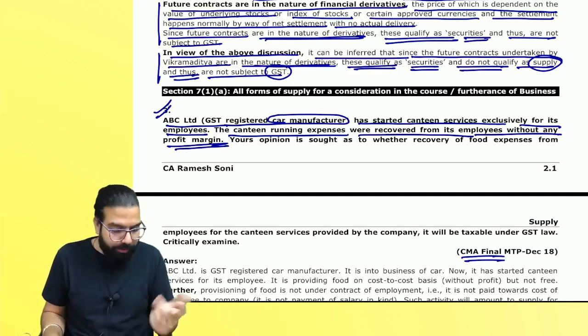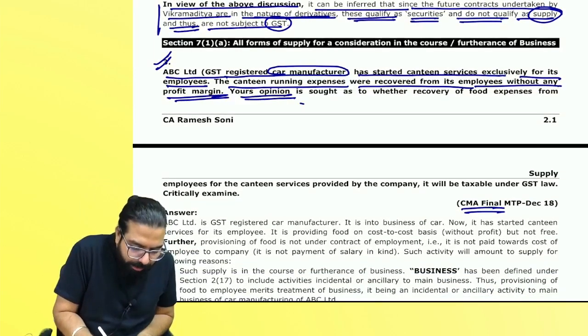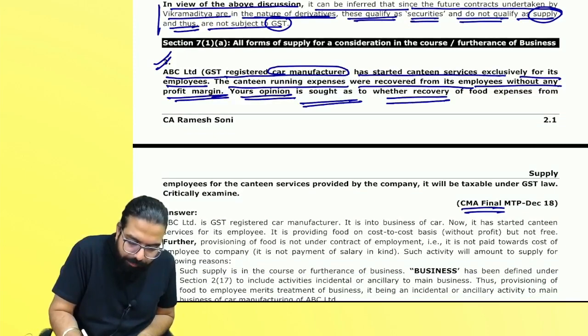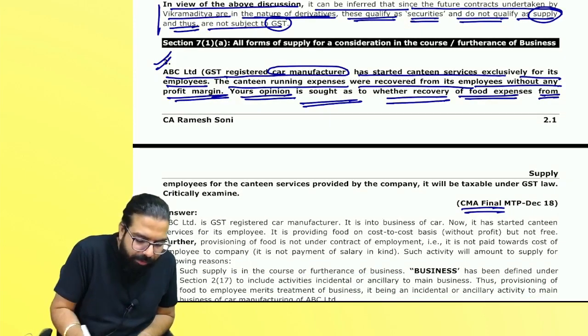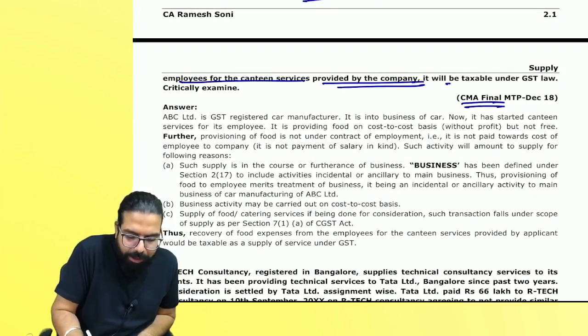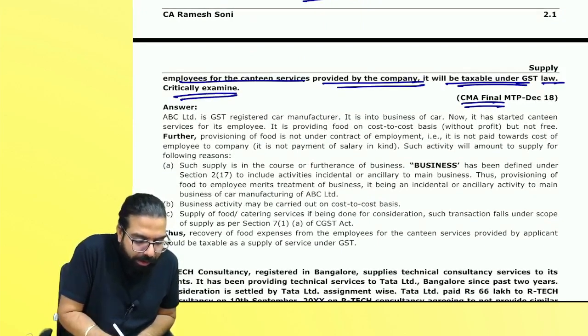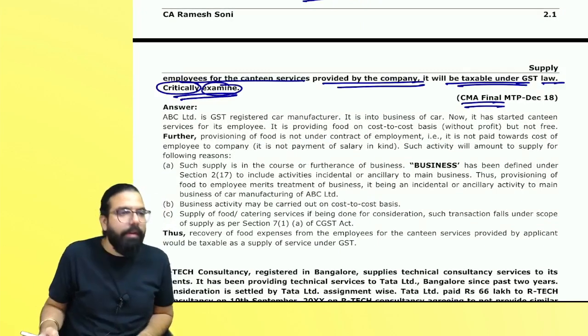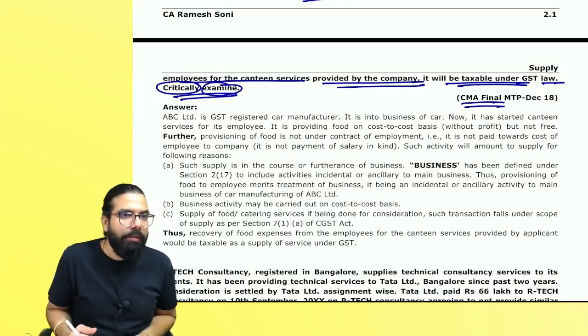Yes or no? Yes. Your opinion is sought whether recovery of food expenses from employees for running a canteen service provided by the company will be taxable under GST. What do you think? Critically examine. Now, if I tell you to write this, what will you write?